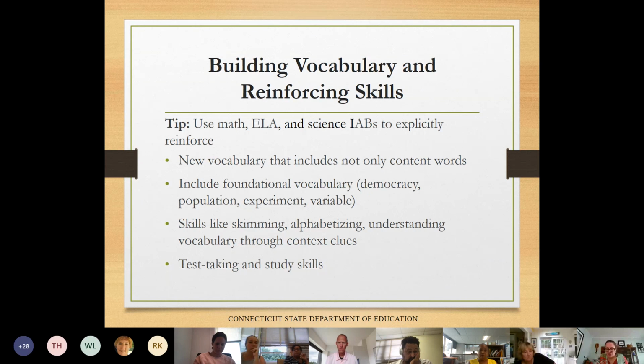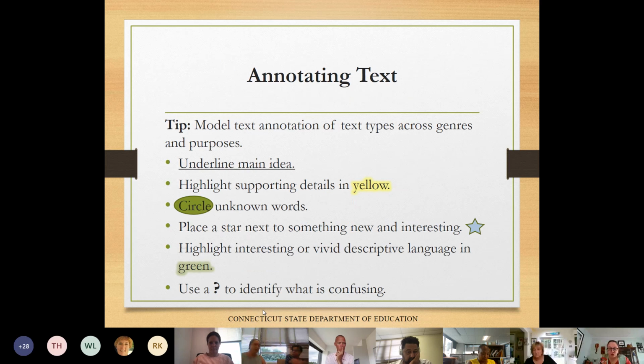And students should be given some test taking and study skills for looking for these types of words. You can do short do nows, 5-minute lessons on how to look for some of these words in a test. You could also use these stimuli for annotating.